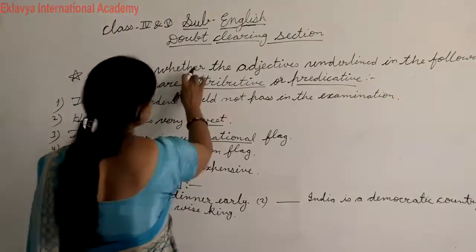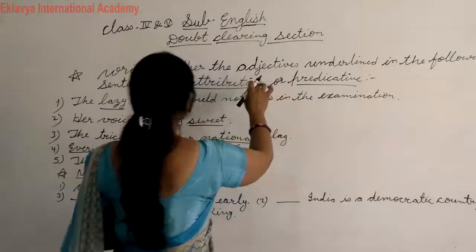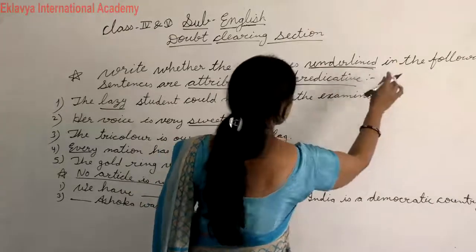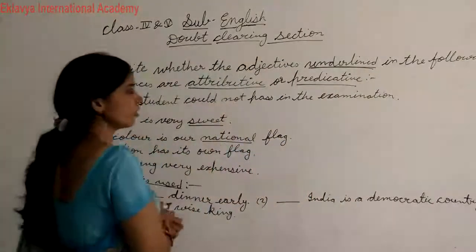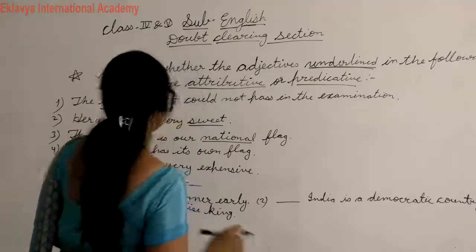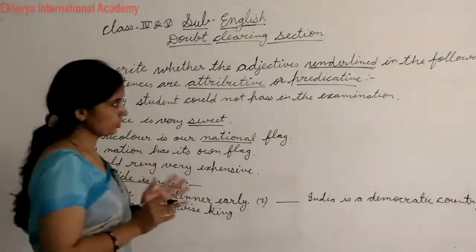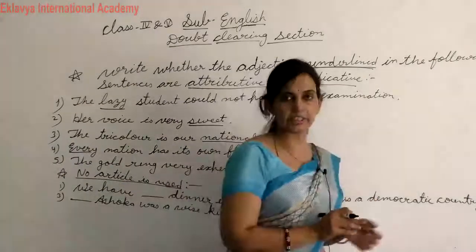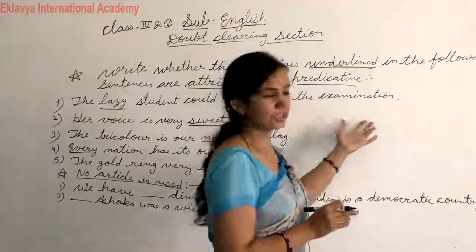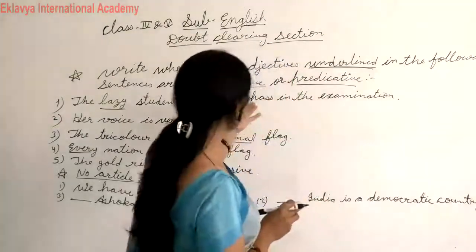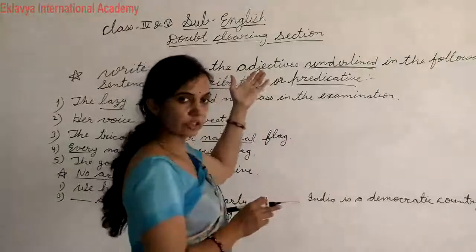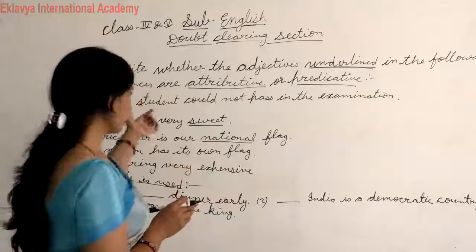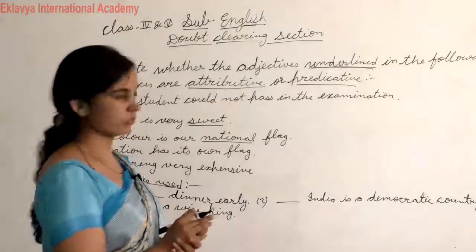Again, write whether the adjectives underlined, which adjectives underlined in the following sentences are attributive or predicative. So student, here you have read what I told you in the adjective video, what is the position of adjectives. I told you there are two types of position, along with noun and along with verb.